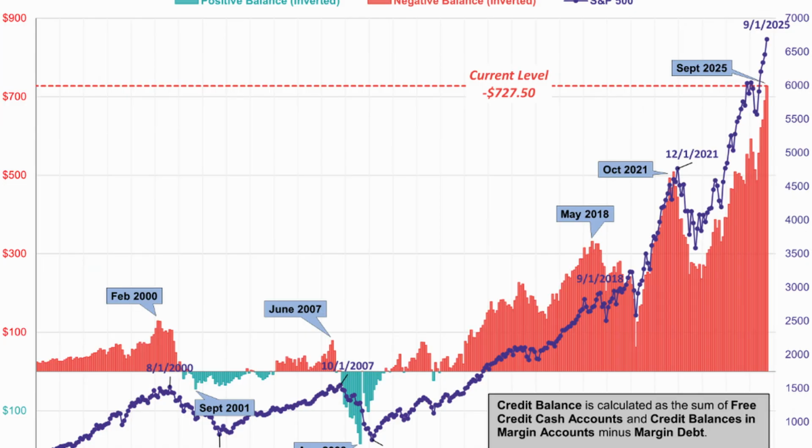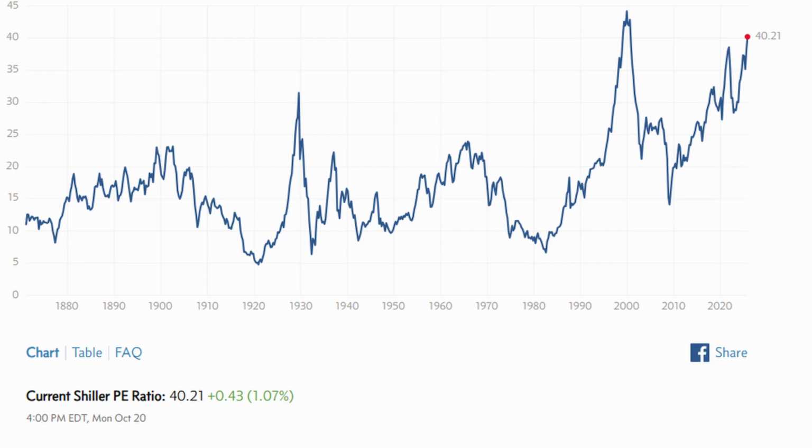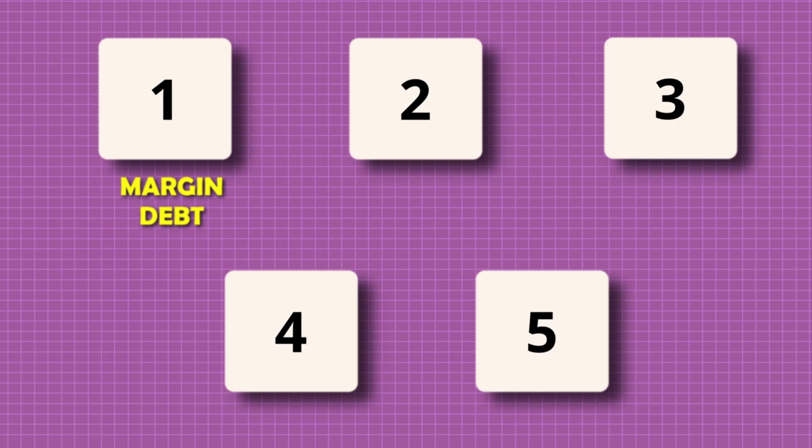Here are the top 5 indicators you can monitor if you're worried about the stock market being overvalued and at risk of crash. Check on them monthly to keep your portfolio safe and prepare yourself to take advantage of the next downturn. The first indicator is margin debt to S&P 500.